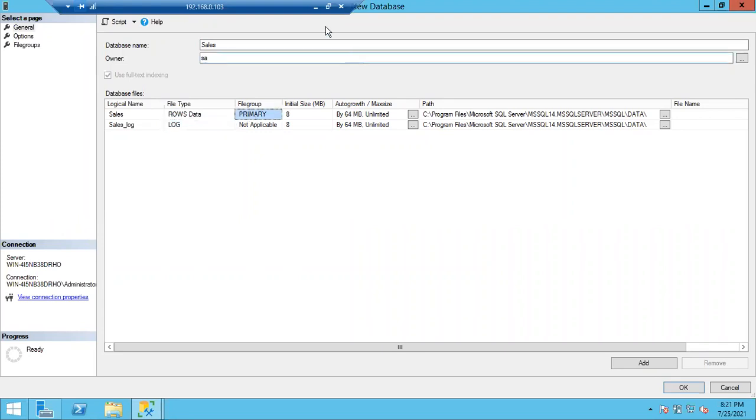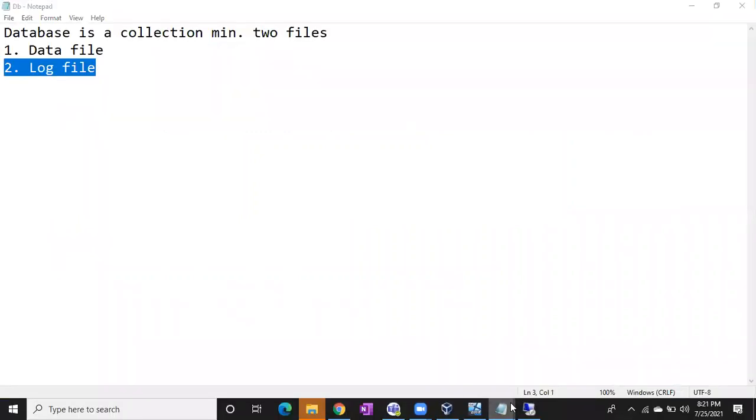I told you, so if you see the diagram here, we just discussed, in the databases, what will we have? Data files and log files, schemas, and file groups.